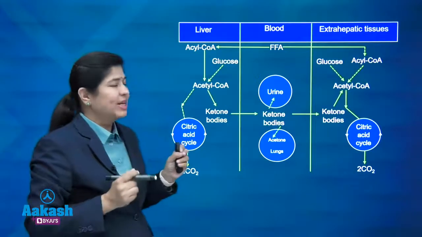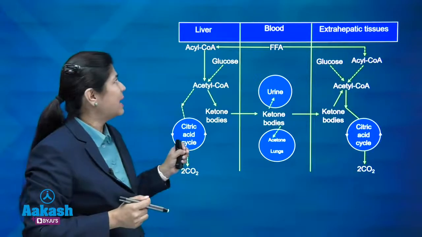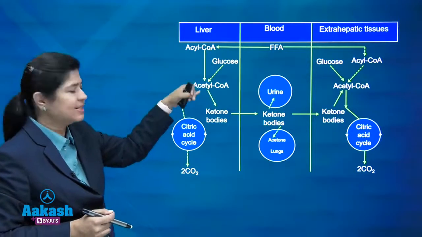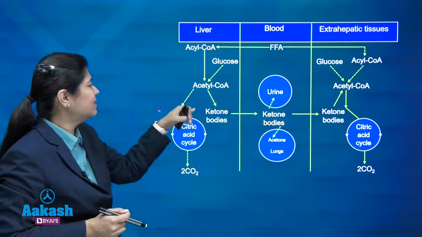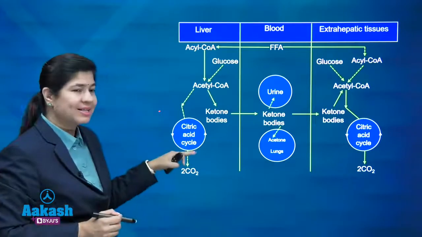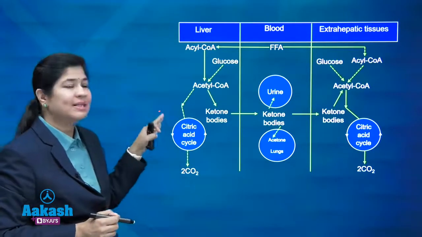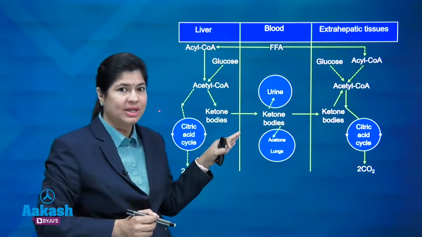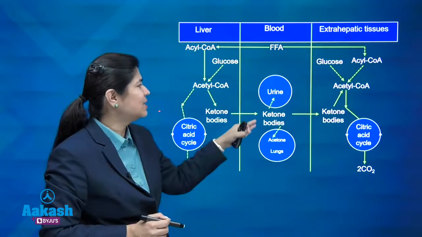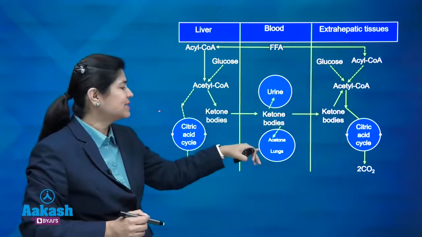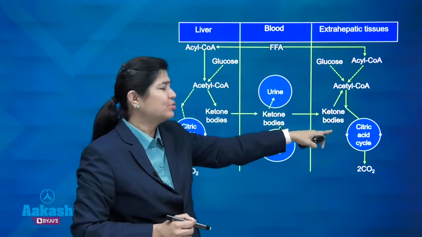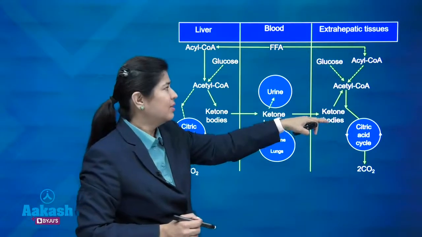So, I am just trying to explain you the ketone body synthesis. It happens in liver, right, with the help of acetyl-CoA. It gets entered to form ketone bodies instead of entering the TCA cycle, because as I told you, the TCA cycle will be saturated in case of type 1 diabetes mellitus, right. Insulin is less in amount. So, now these ketone bodies will be excreted out in the urine and from the lungs in the form of acetone, and in the extrahepatic tissues this is used as a fuel, okay.